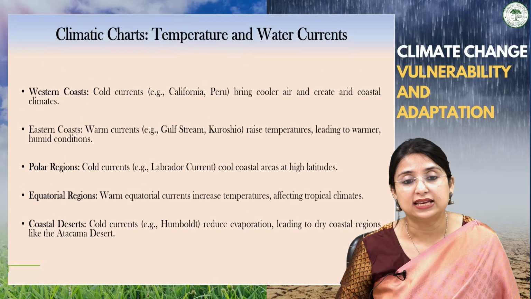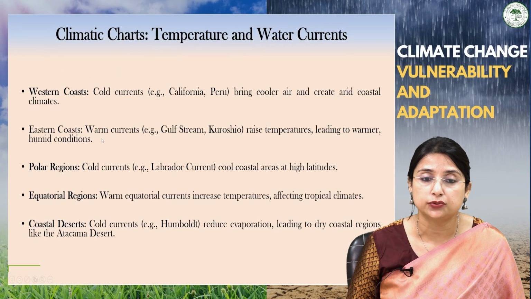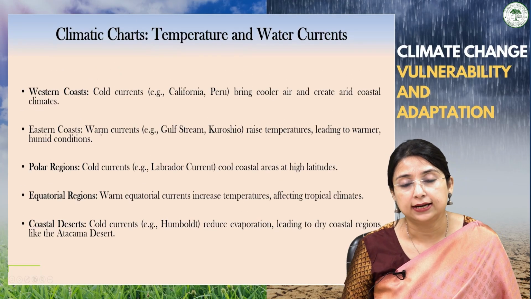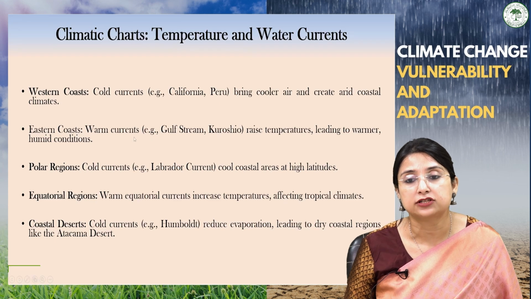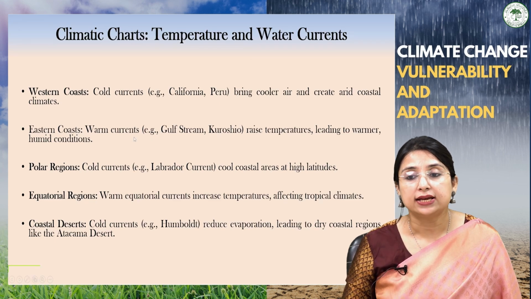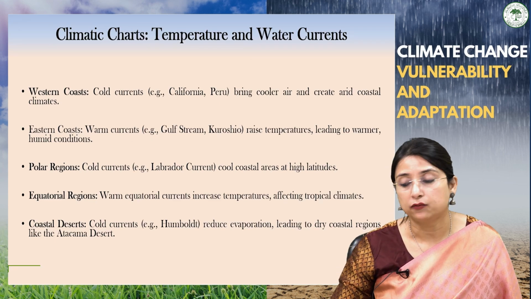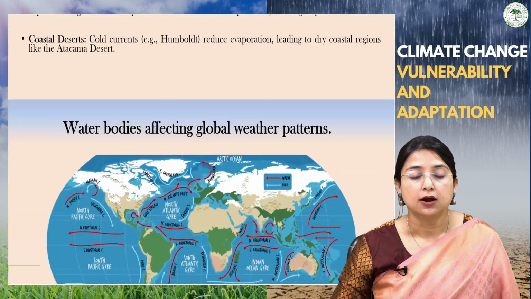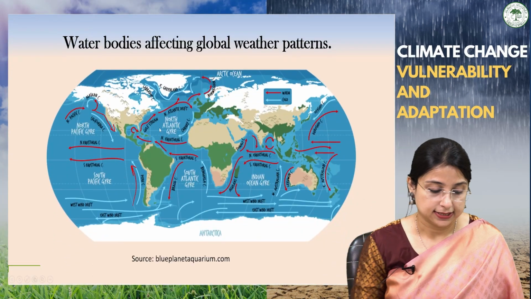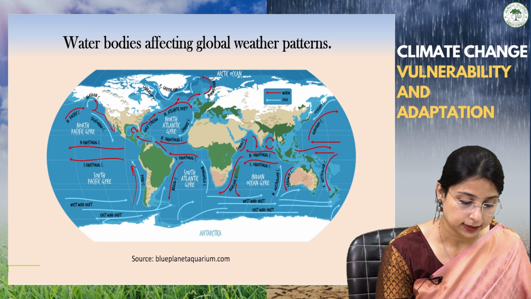If we talk about the eastern coast, opposite to this, on the eastern coast of the continents, the warm currents like the Gulf Stream and Kuroshio current raise the temperature, leading to warmer and humid conditions. For example, here you can see the Gulf Stream on the eastern coast.